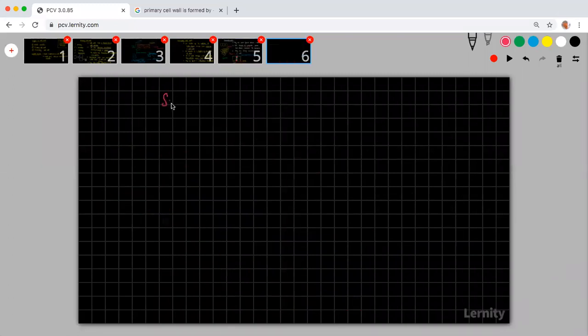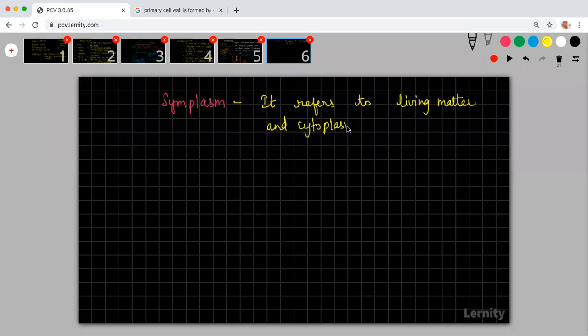So what is symplasm? It refers to living matter and cytoplasm that forms continuously between two cells.